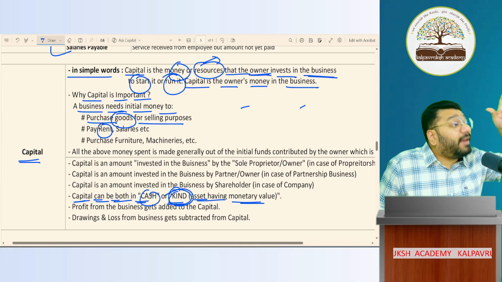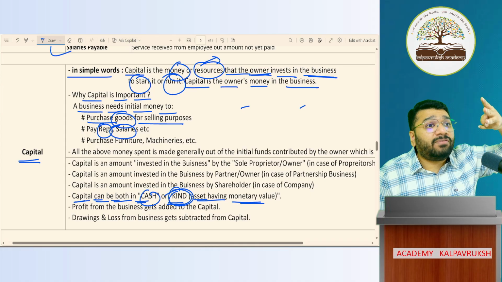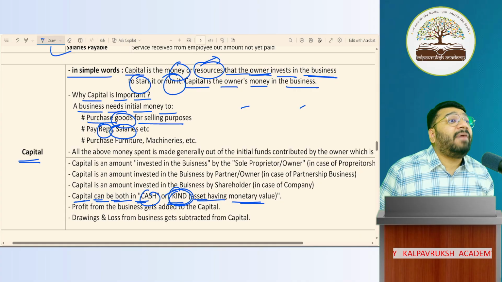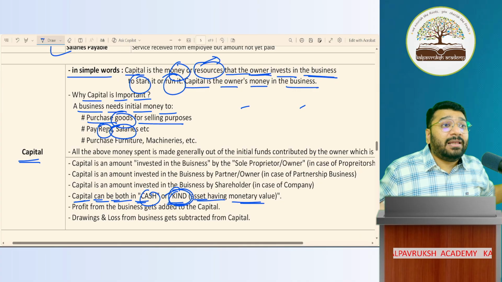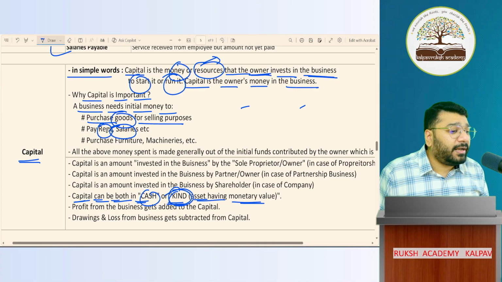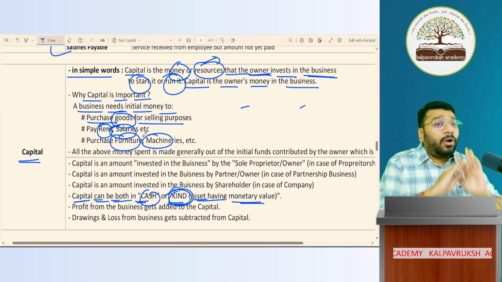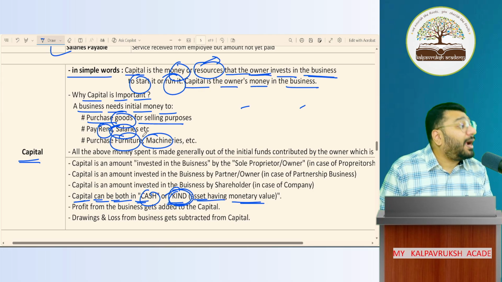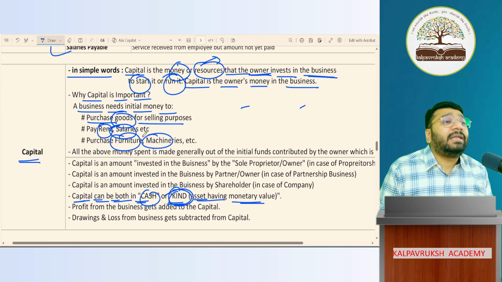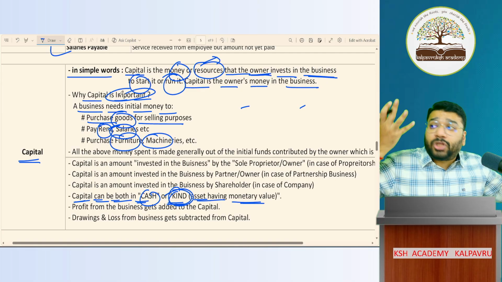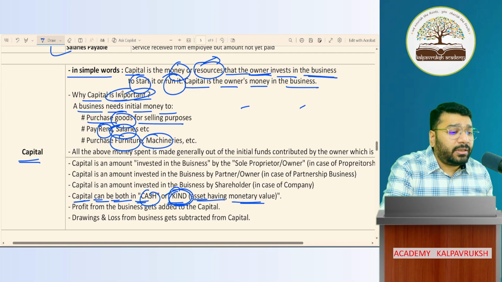For paying the initial rent and salary, I said no, the academy will not function for 3 months. For 3 months' rent I have to pay, 3 months' salary I have to pay. That money will come from where? Working capital. What is working capital? Nothing but capital. Got it, not got it. I need to buy furniture, machinery, etc. So all the initial money that is required to start or run the business is called capital. So capital is very important. Without capital, I cannot start my business. Got it, not got it.